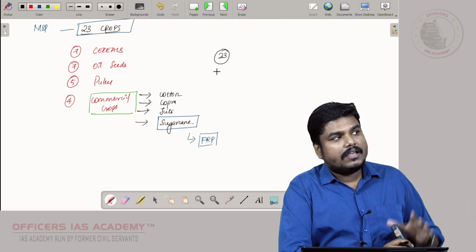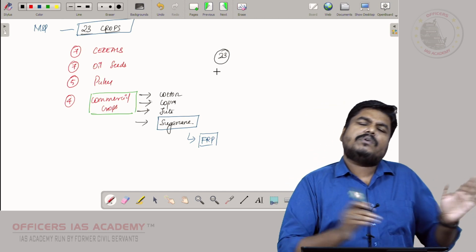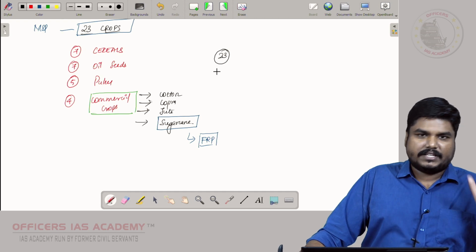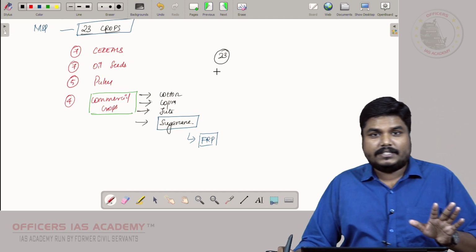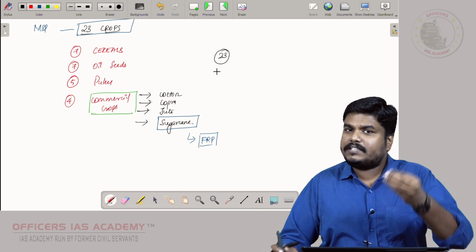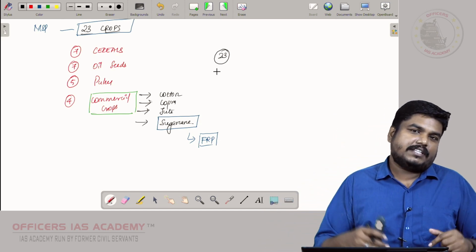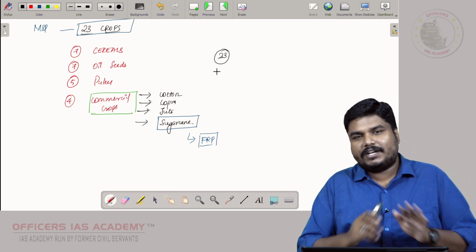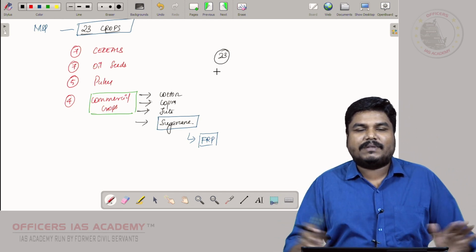Just imagine what will happen if government is going to extend this MSP for all the crops. Likewise, you also think, what would happen if this MSP is being removed? What will happen if MSP is extended to all the crops? What will be the consequence? Just think.